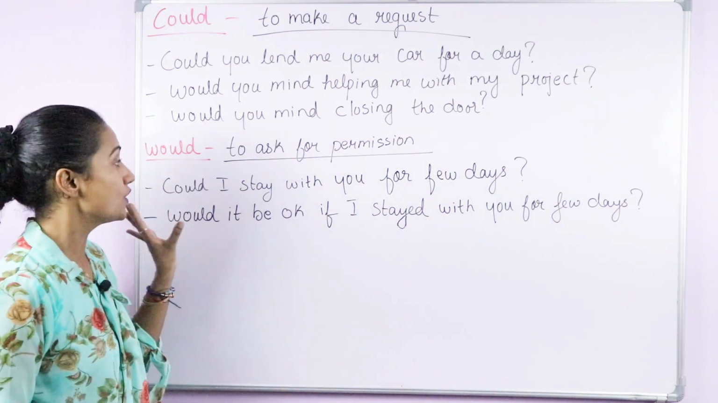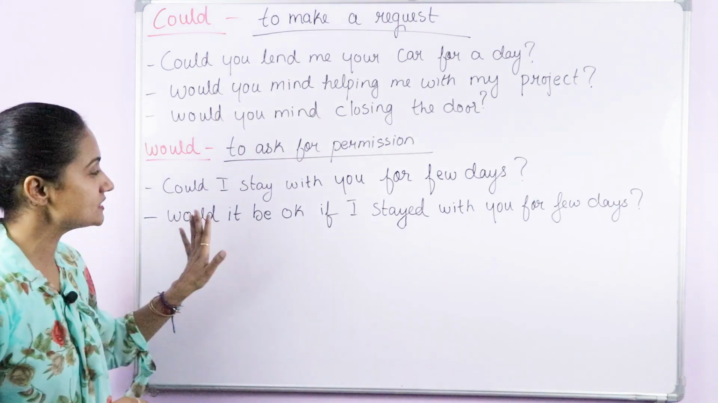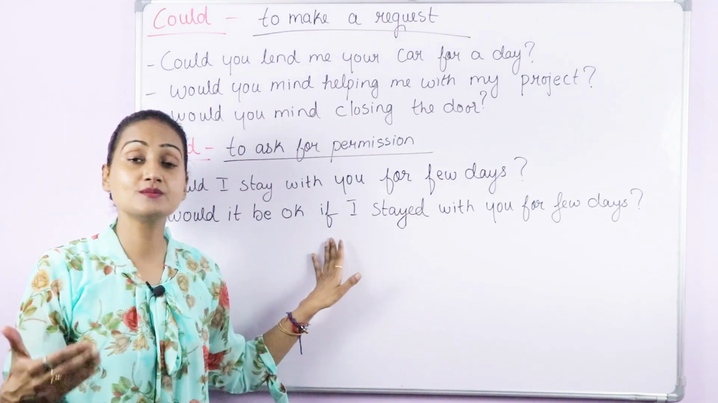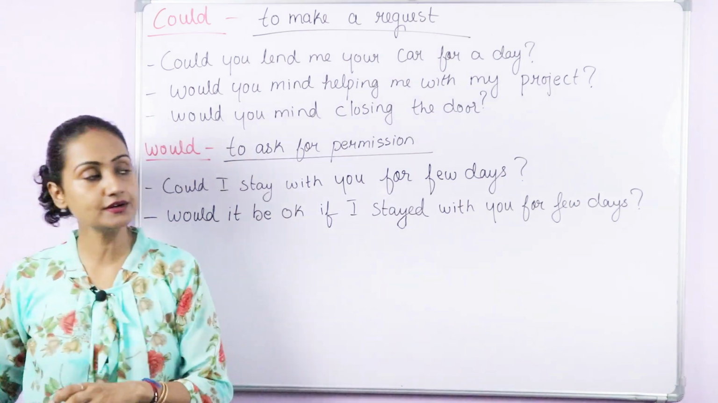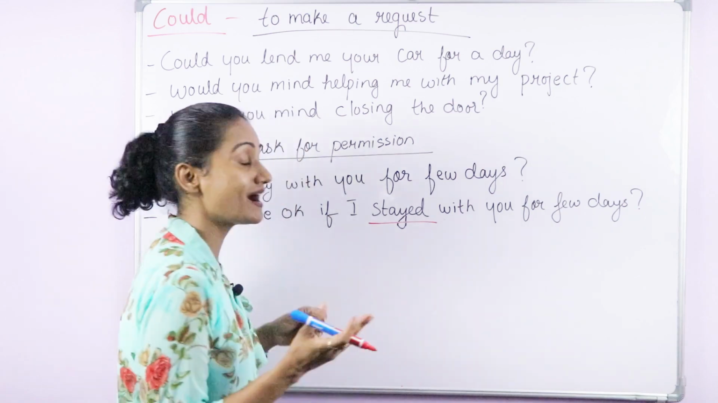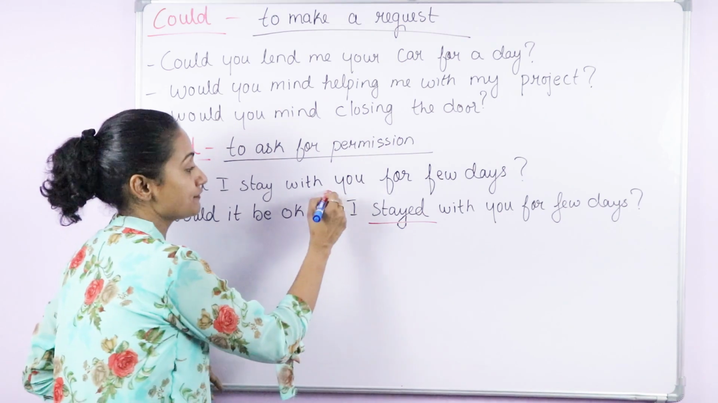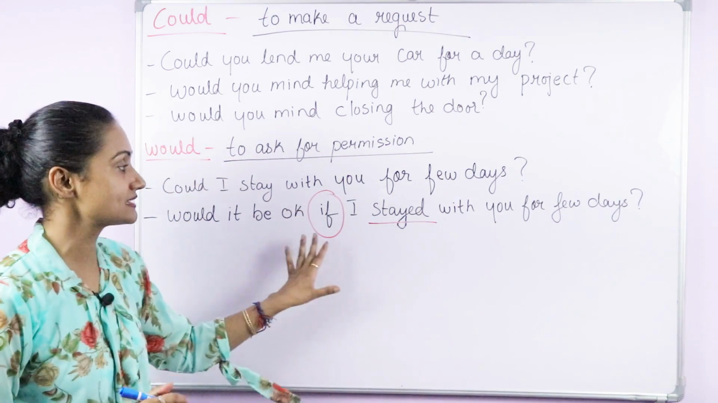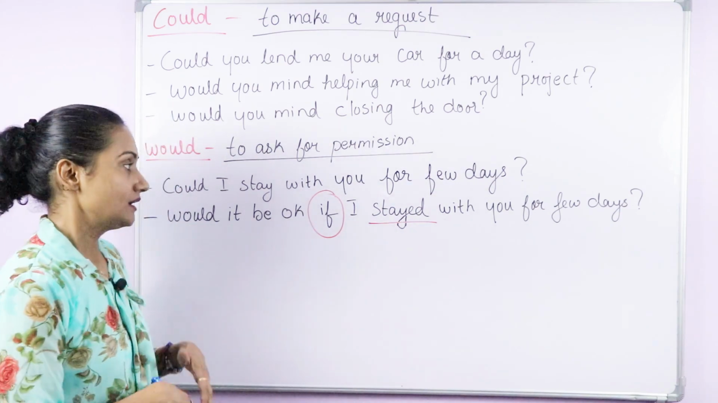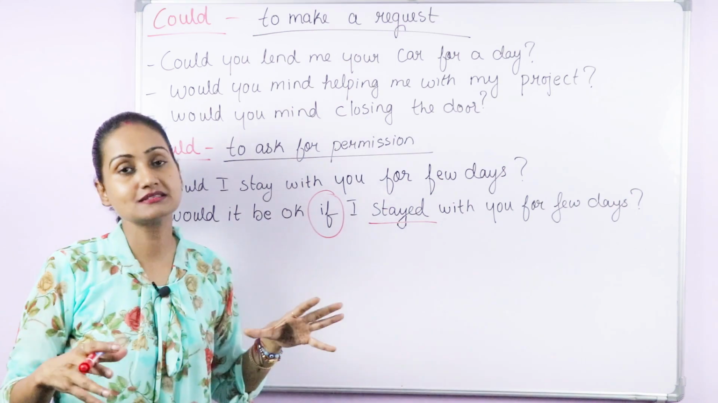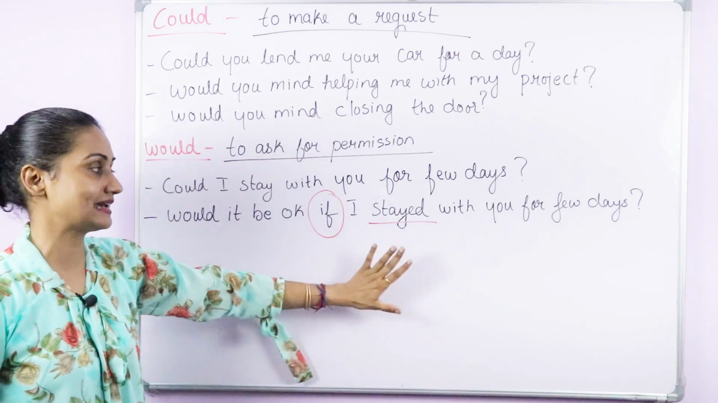Now if you want to use would to ask for a permission, then you will have to use a phrase, that is, would it be okay if? Would it be okay if I stayed with you for a few days? So here I have used the second form of the verb, the past form of the verb. So this is the way you have to make a sentence if you are using if. Okay, so this makes it a conditional sentence and an imaginary situation. However, I'm asking for a permission, but this is a second condition. It's an imaginary situation. That's why I have to frame it like this.